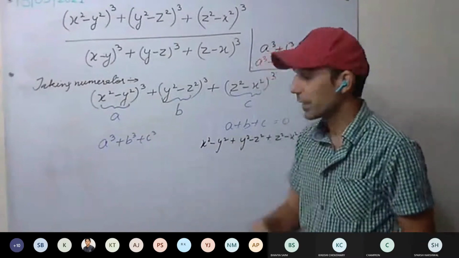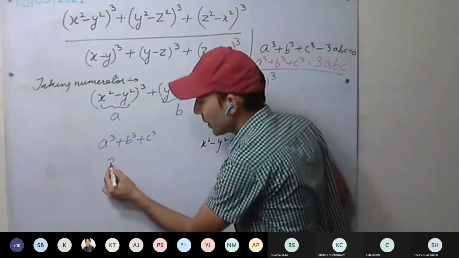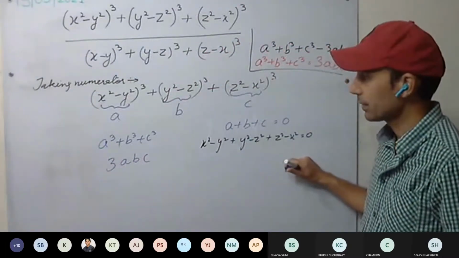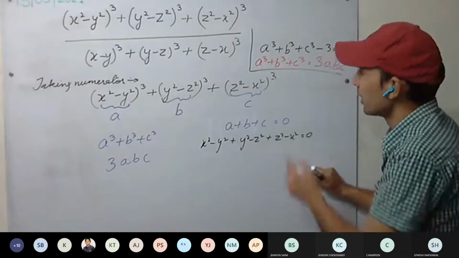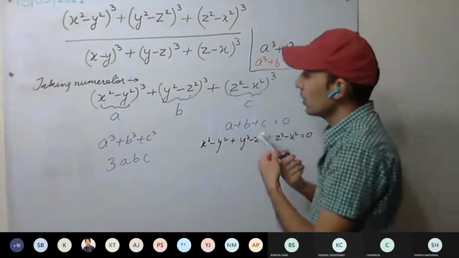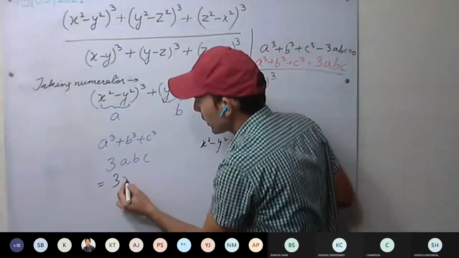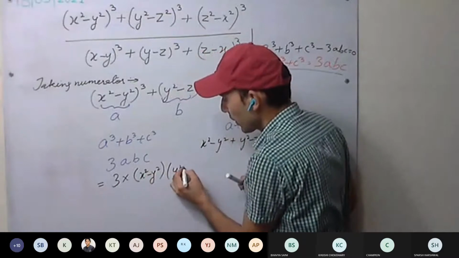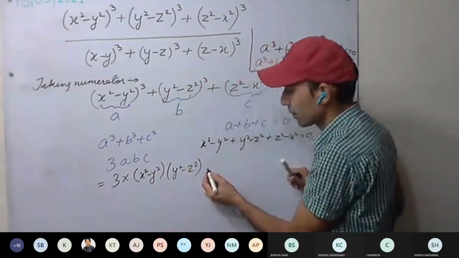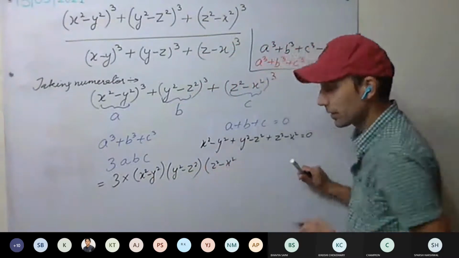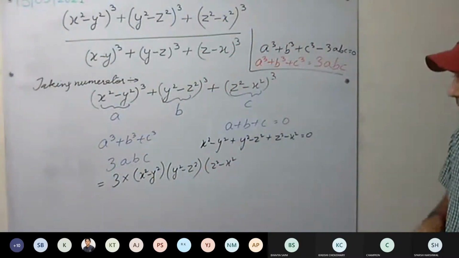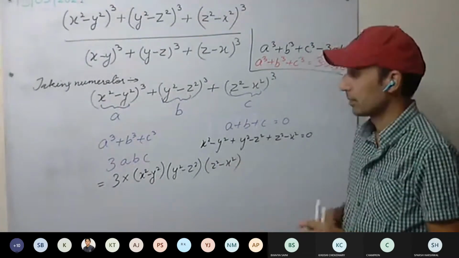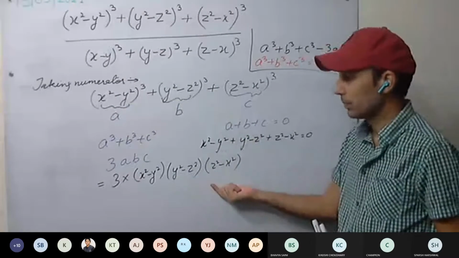So instead of this one, what can we write? 3abc. Yes or no? We can write 3abc because of this. Now this whole equation will be reduced to what? 3 into x square minus y square, into y square minus z square, and z square minus x square. This is clear? We can reduce the whole equation in this form.